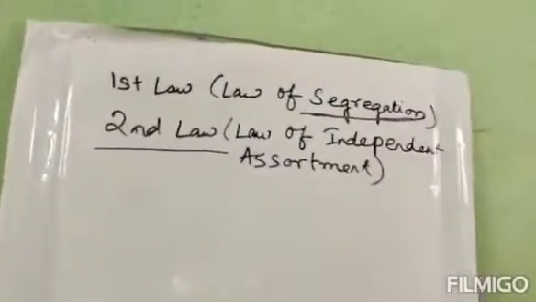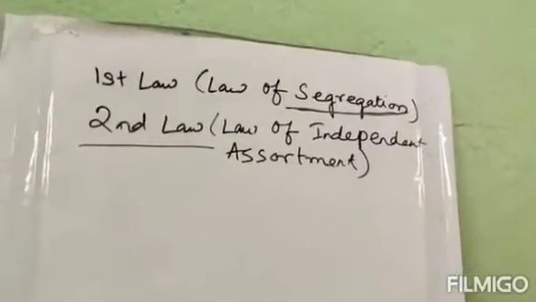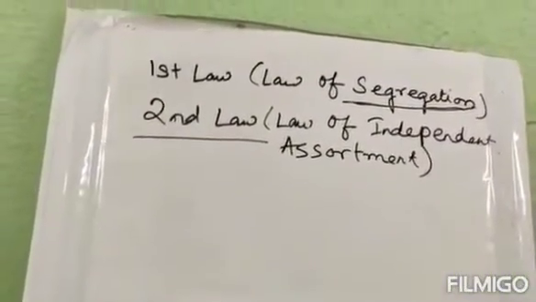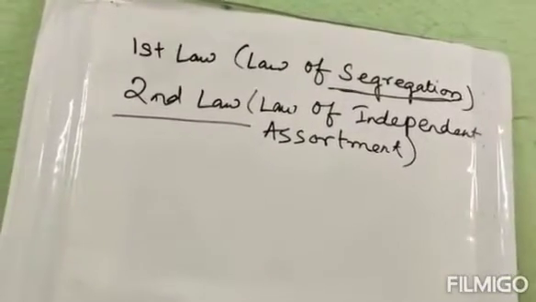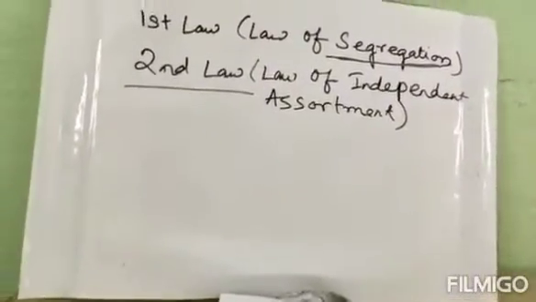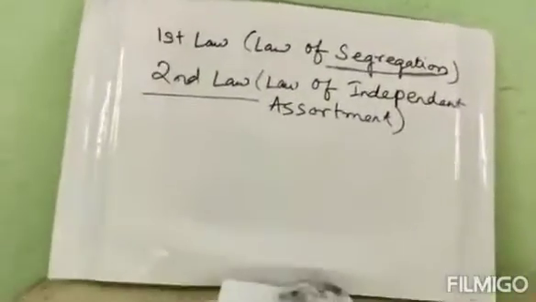That means the characters or the genes can assort among themselves independently, and they can combine and recombine with each other,